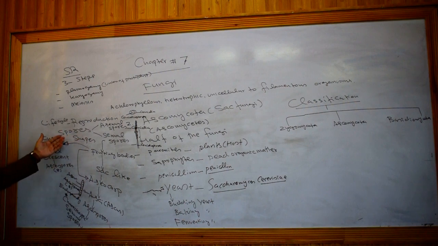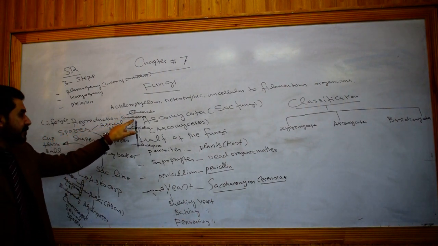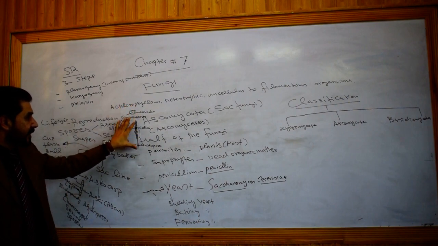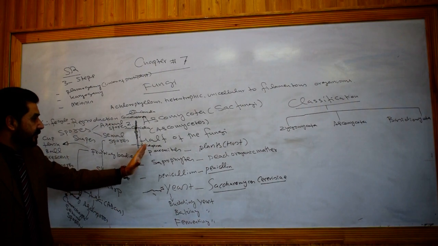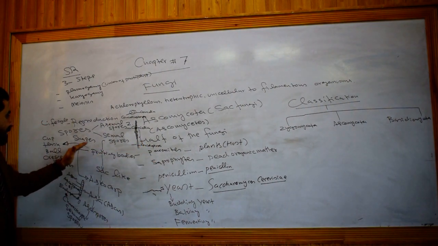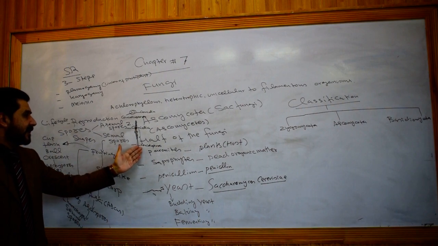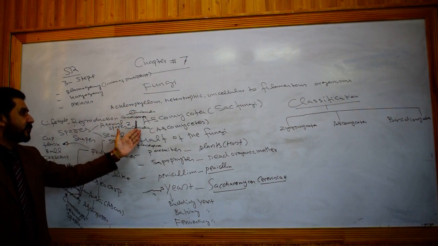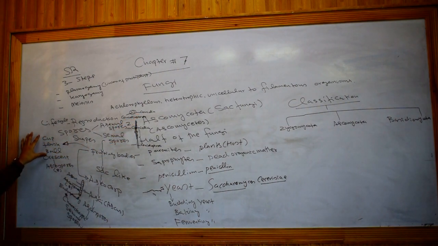How does it reproduce? By the production of spores. Spores may be asexual spores in the form of conidiospores inside the conidia, which are produced in a chain-like manner on arrayed branches, that is conidiophores. These conidiophores are developed from the mycelium. When the mycelium gets mature, it will ultimately produce the erect branches, then the spore-bearing structure. Here the spore-bearing structures are conidia.